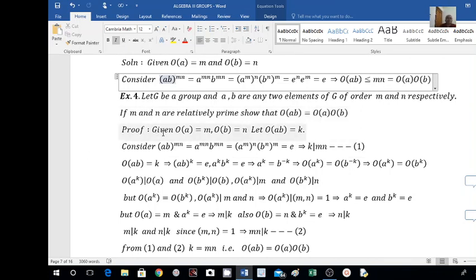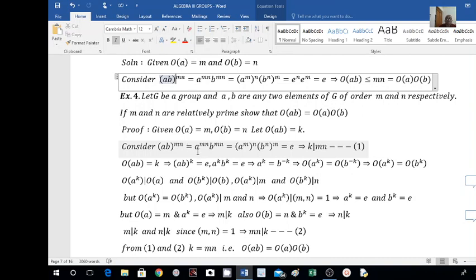Let us start. Given order of A equal to m and order of B equal to n, I have to show that order of AB equal to order of A into order of B. So let me consider order of AB is equal to k. I have to prove that k equal to m into n. Now consider (AB) to the power of mn.